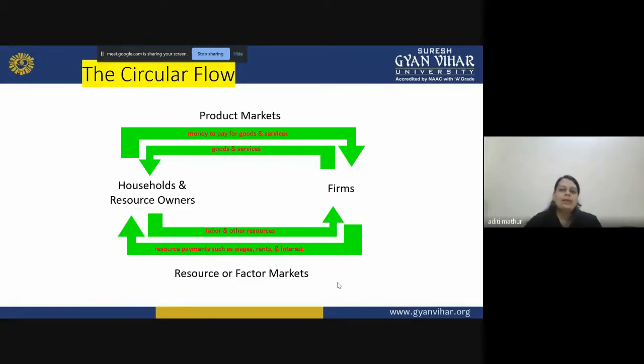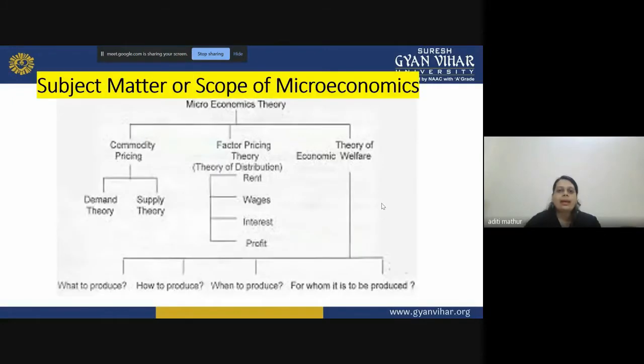So now let's move ahead and understand the scope of microeconomics. Microeconomics is basically categorized into three parts: your commodity pricing, then your factor pricing, and then the theory of economic welfare. Right? So we will be understanding the theory of welfare.